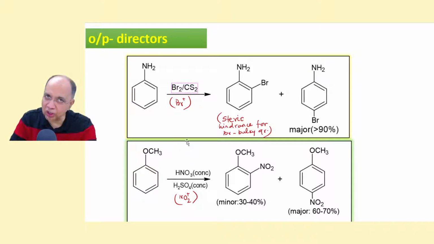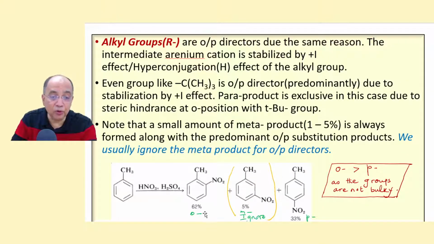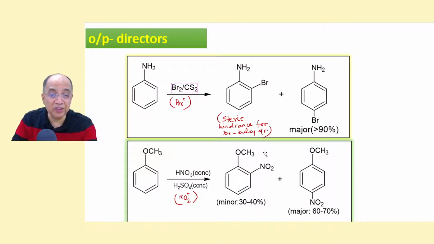Similarly, this is methoxybenzene or anisole. They are carrying out nitration, NO2+. You are getting a mixture of ortho and para, but here para is more because methoxy, unlike methyl, is a little bulkier. If it is methyl, then ortho is greater. But if it's methoxy, still a bulkier group, it has been found that the para is greater than ortho. Because of this steric hindrance, the statistical factor is not able to make it topper in the class. It is second.